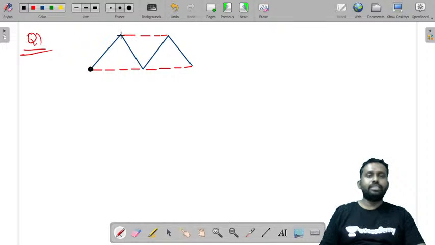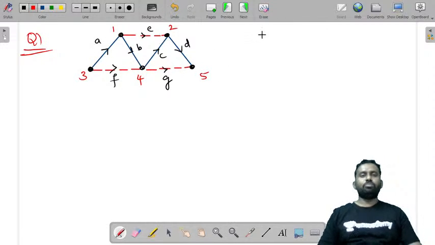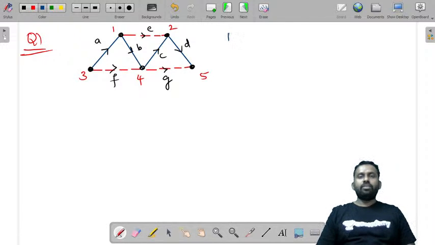Let us suppose this is the given graph and these are the nodes. And this is A, B, C, D, E, F, and G. And let the nodes be 1, 2, 3, 4, 5. Let us suppose this is a given question and we are asked to find